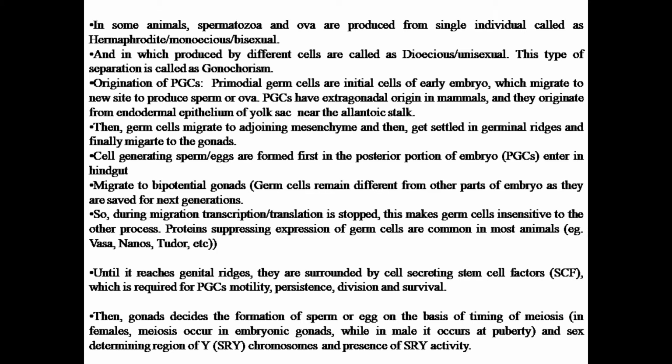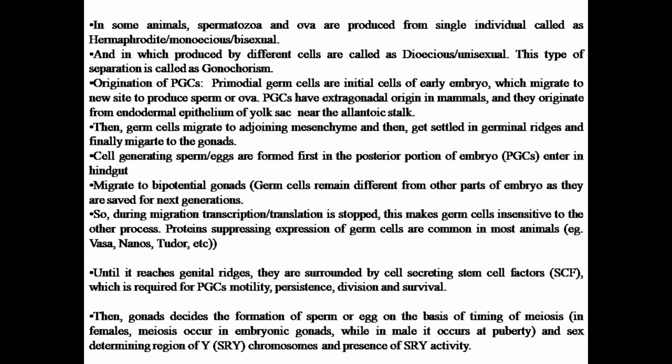Now, the origination of PGCs, primordial germ cells. Primordial germ cells are responsible for the formation of sperm and ova, or the gametes. These PGCs are initial cells of the early embryo. They migrate from a new site to produce sperm and ova. Actually, they are extragonadal in origin in mammals.